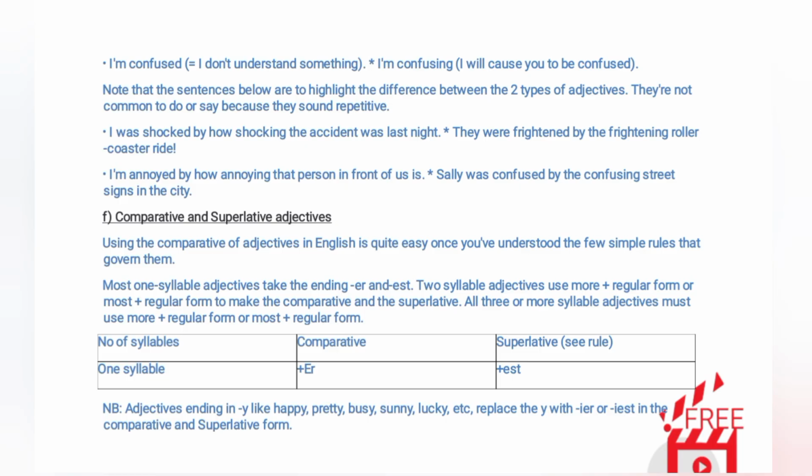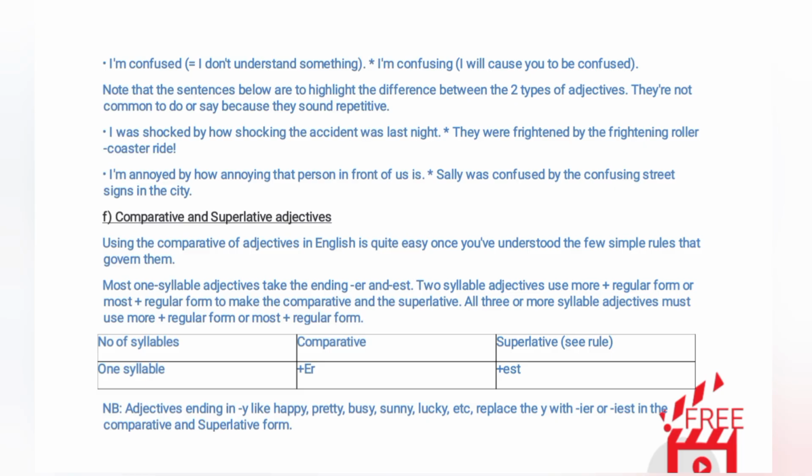F. Comparative and superlative adjectives. Using the comparative of adjectives in English is quite easy once you've understood the few simple rules that govern them. Most one-syllable adjectives take the endings -er and -est. Two-syllable adjectives use more plus the regular form, or most plus the regular form, to make the comparative and the superlative. All adjectives of three or more syllables must use more plus the regular form or most plus the regular form.